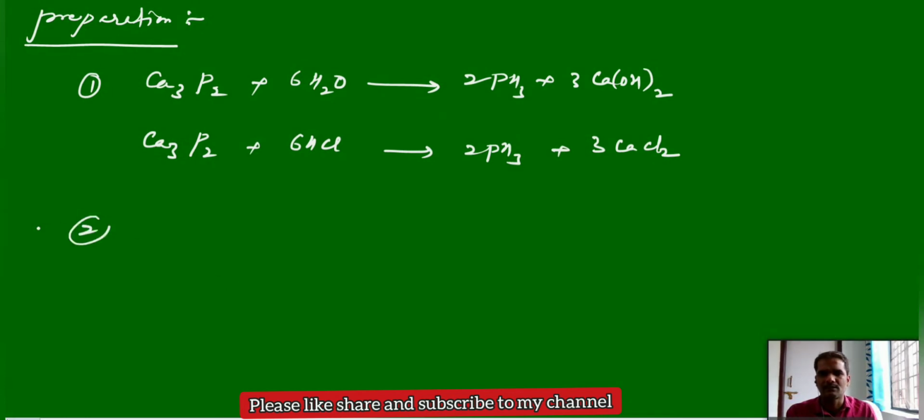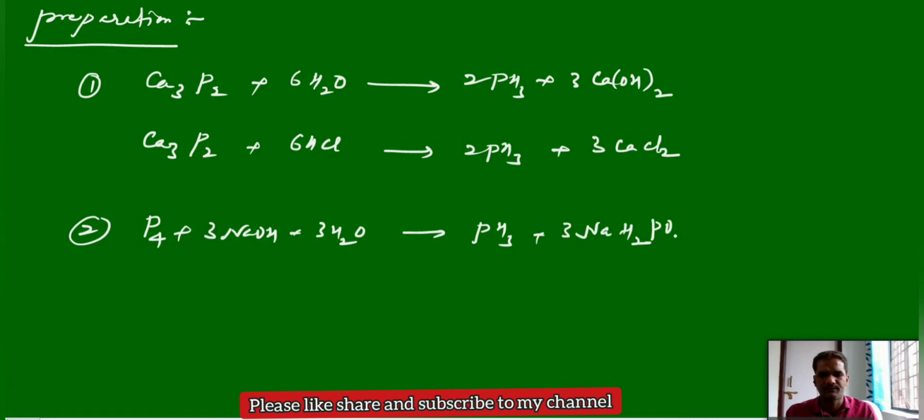And the second one, just now we have discussed that white phosphorus when dissolved in sodium hydroxide can give the phosphine. You can take that same white phosphorus, and when dissolved in aqueous sodium hydroxide it can also give the phosphine. Again, this is a very important reaction. So you should remember the preparation of phosphine and also the disproportionation reaction. And sometimes questions can be asked: when white phosphorus is dissolved in sodium hydroxide, you will get one pungent odor gas, then what is the hybridization and what are the properties of this phosphine.